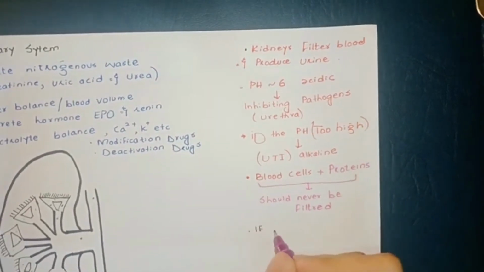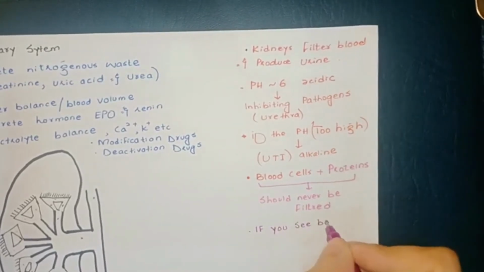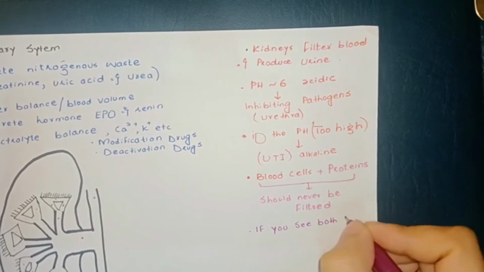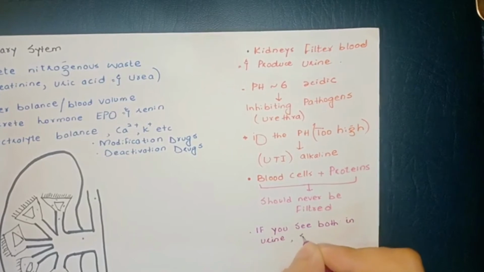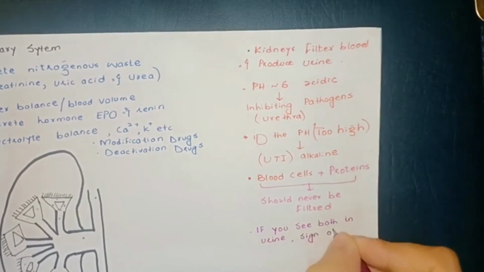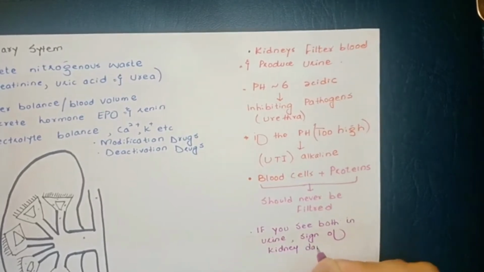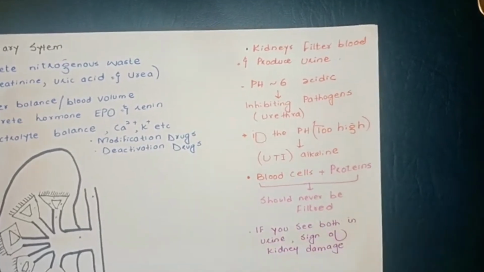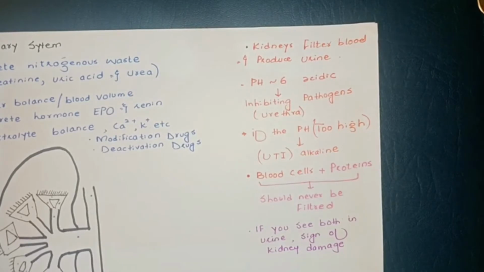If you see both things in urine, this is a clue for sign of kidney damage. These things like blood cells and proteins should never be filtered and should never come in the urine. If they come, this means that your kidney is being damaged. So you can see that you get clues.